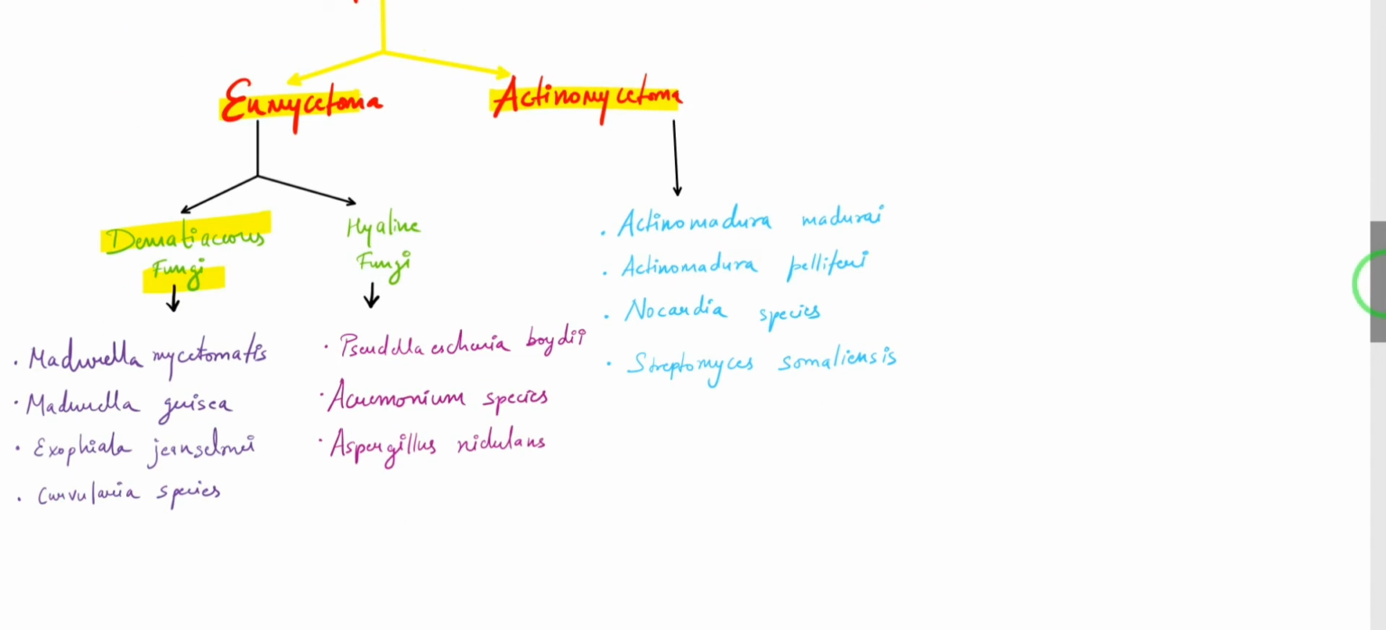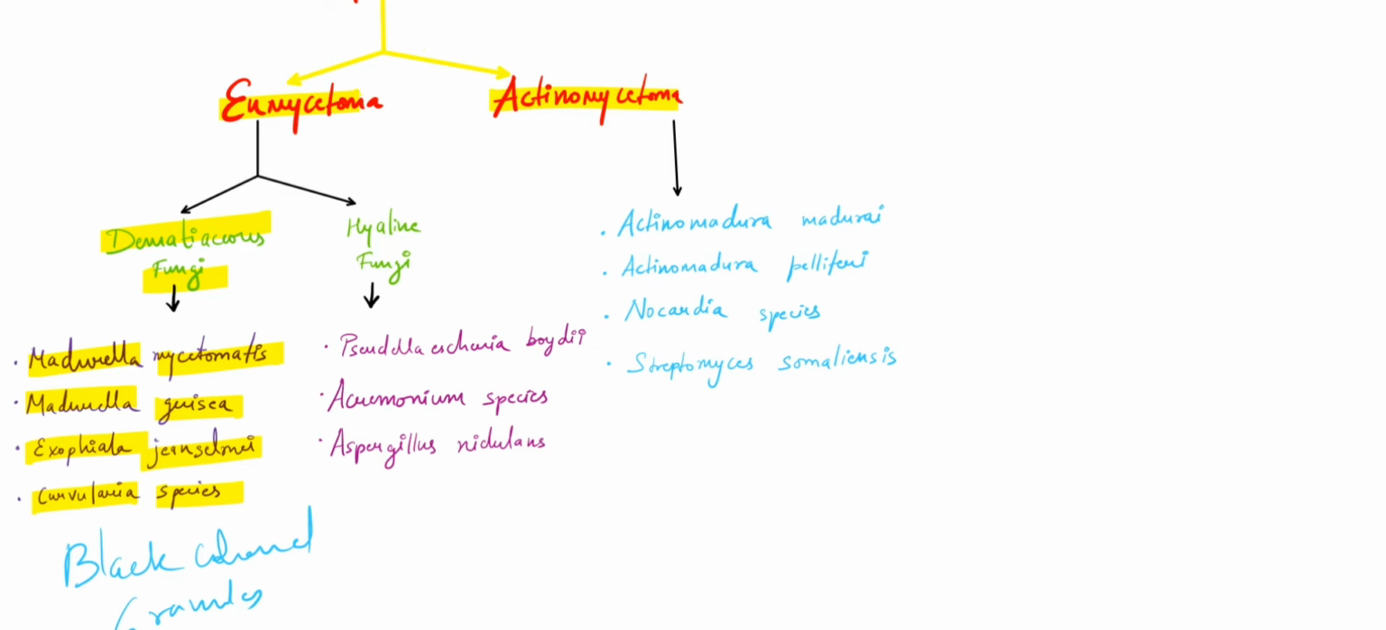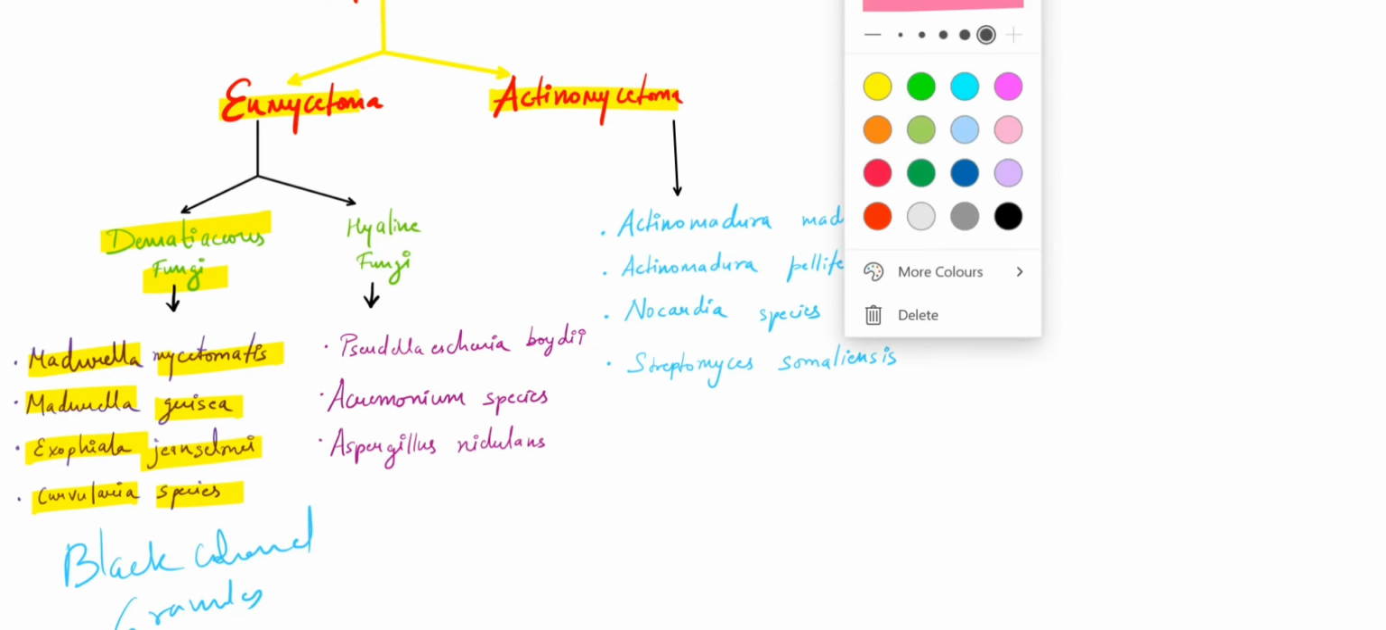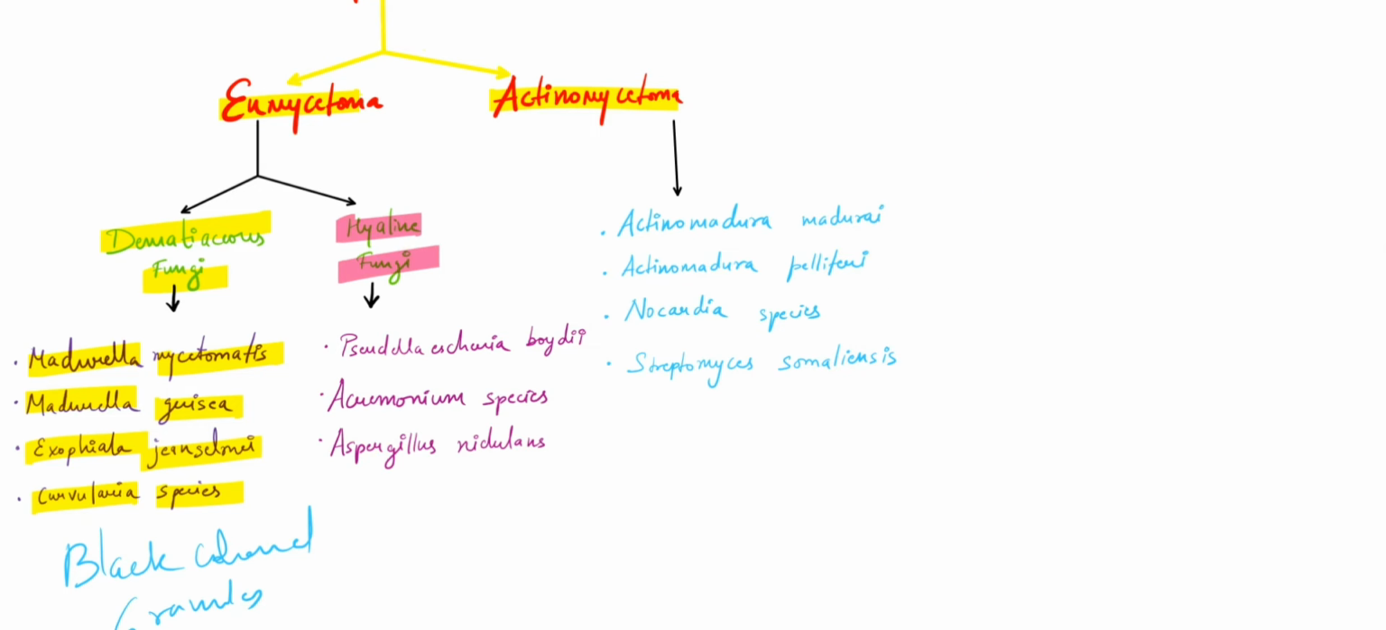Among the dematiaceous fungi, we have, for example, Madurella mycetomatis, Madurella grisea, Exophiala jeanselmei, and Curvularia species. These are the dematiaceous fungi which will have black or brown color hyphae. Hence, in their mycetoma we will see black colored granules. Then we have the hyaline fungi. Hyaline means they have hyphae which are colorless or whitish, and hence they will be producing white colored granules.